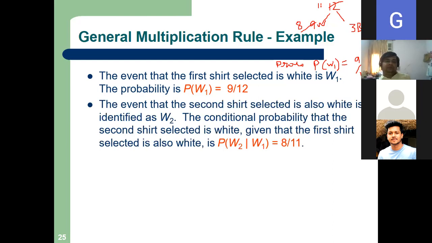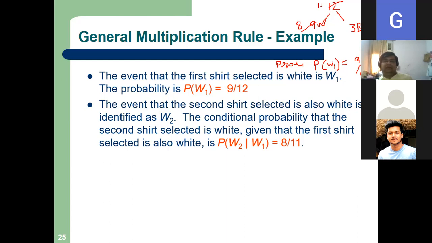Now, what does it say? The event that the second shirt selected is also white. I am writing W2 so that I can understand that in second draw, I got a white shirt. So what is the conditional probability that the second shirt selected is white, given that the first shirt selected is also white?